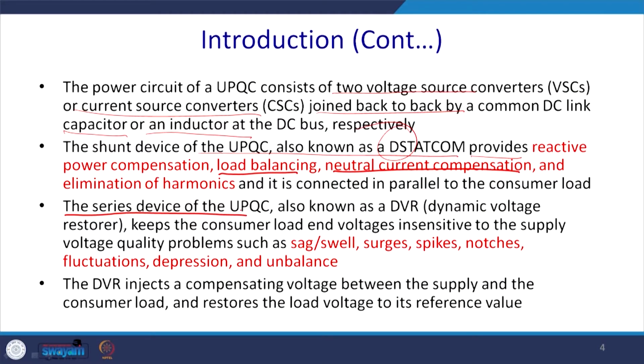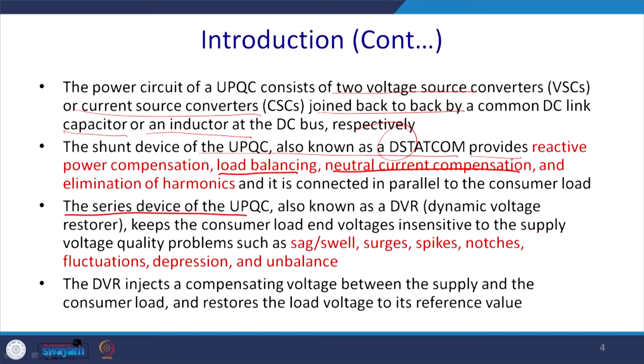In the same way, the series devices are also known as DVR. The full form of DVR is dynamic voltage restorer. Mostly in India the problem is sag, so for this reason it mitigates it. Sometimes we have a sag compensator, but it can act both as a sag compensator and a swell mitigator.